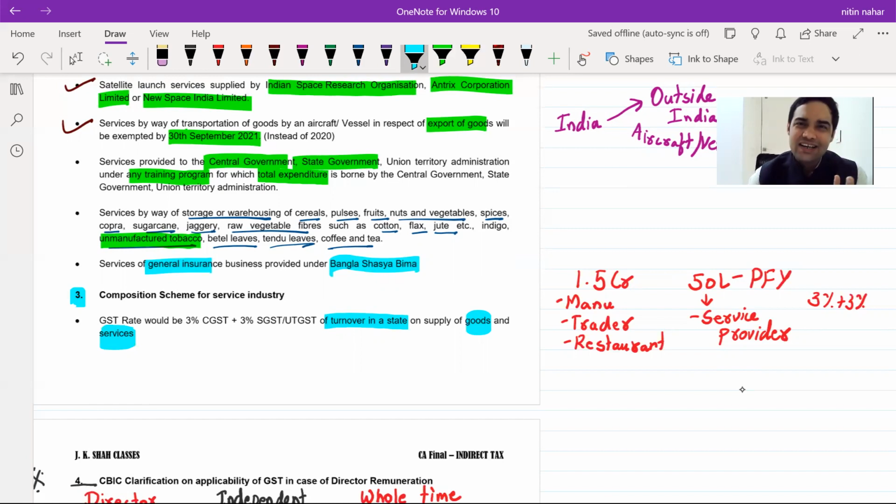So this you would have already studied. It's merely an addition of a rule in CGST rules where they clearly specified that 3% plus 3% of turnover in a state on goods or services. Because see, it is basically for service providers, but a service provider might have some sales. Like, say, suppose I am a service provider. I can have a sale of a laptop, which is my business laptop. In such cases, should composition scheme 3% plus 3% be available to me? The answer is yes, that 3% plus 3% would be available to me. Clear? Okay.